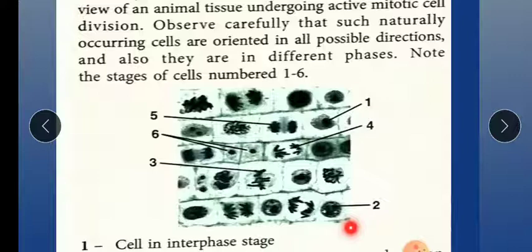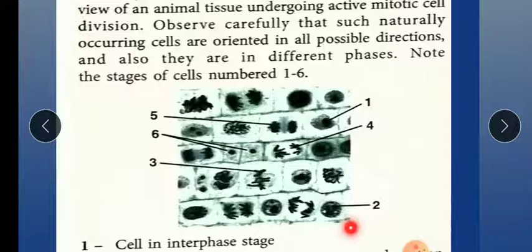Okay, the third one is metaphase. At the equator, all the chromosomes line up in the center, the middle: M for middle, M for metaphase. So remember, the center part, you can see here also in the third picture. Now the fourth one, they are showing us anaphase. During this, what will happen? Sister chromatids separate from each other and start moving to the opposite poles due to the contraction of the spindle fibers.